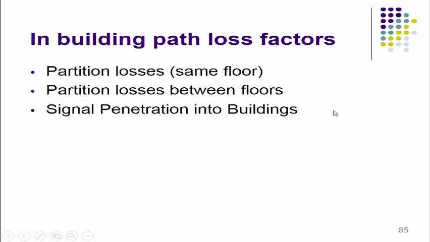So in buildings, path loss factors are based on 3 criteria. First one, partition losses at the same floor.